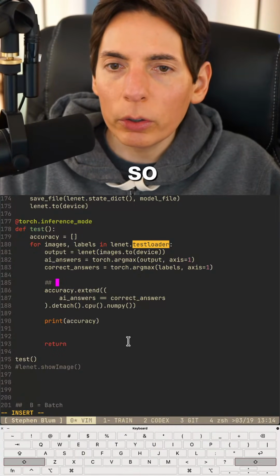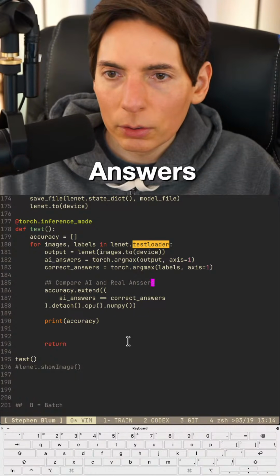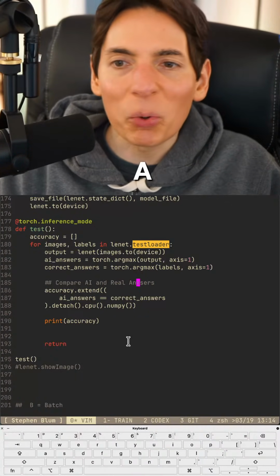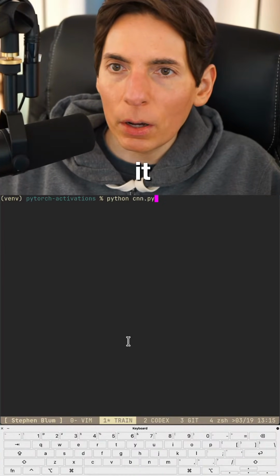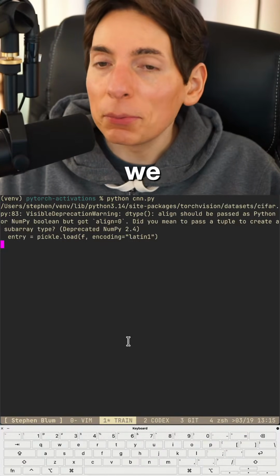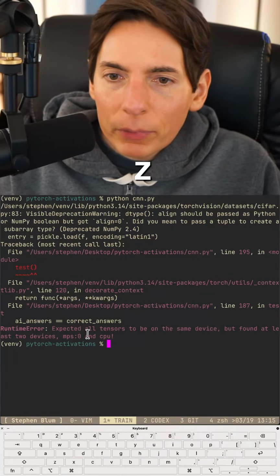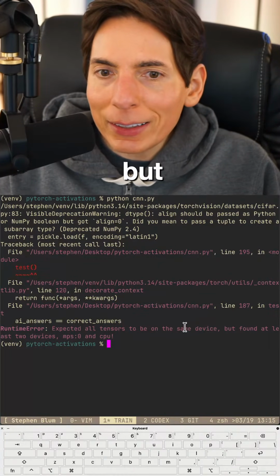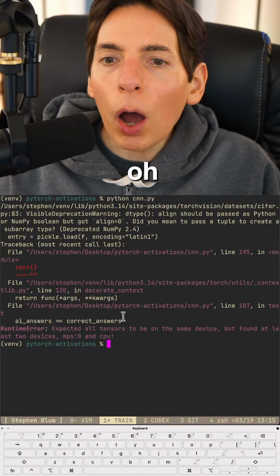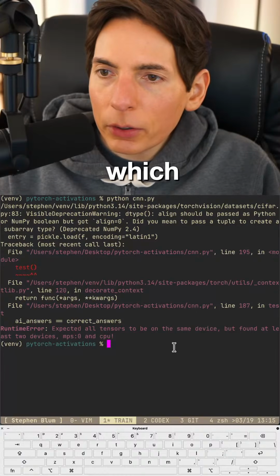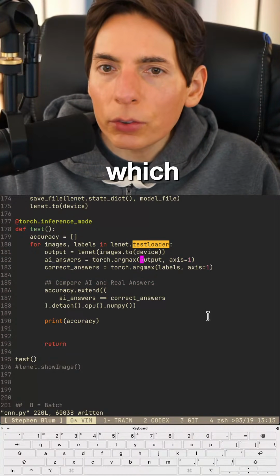Okay. So this will compare AI and real answers. We're testing the AI. This is where we're testing now. Okay, let's train it. Here we go. Let's see what we get. Is it going to crash? That's usually the answer. Yeah, I knew it. All right. Why is it? Oh, the CPU. Okay. Expected all tensors to be on the same device, but found at least 2 devices. Yep. What line? 187. Okay, so this one, which device is that on?